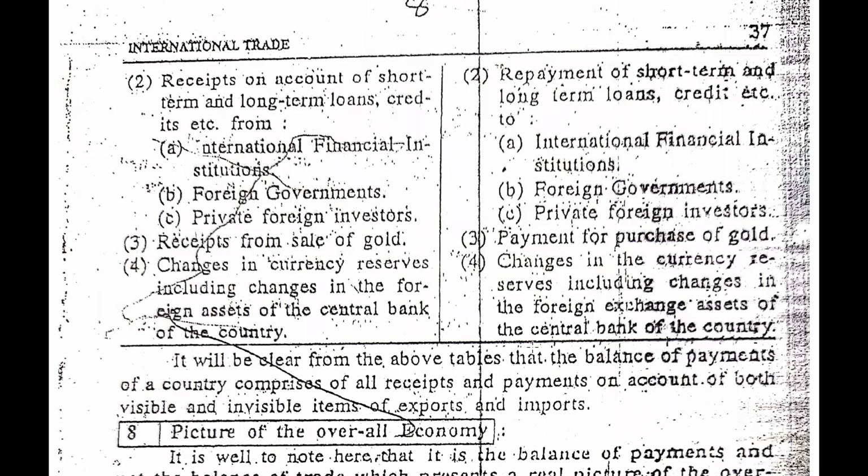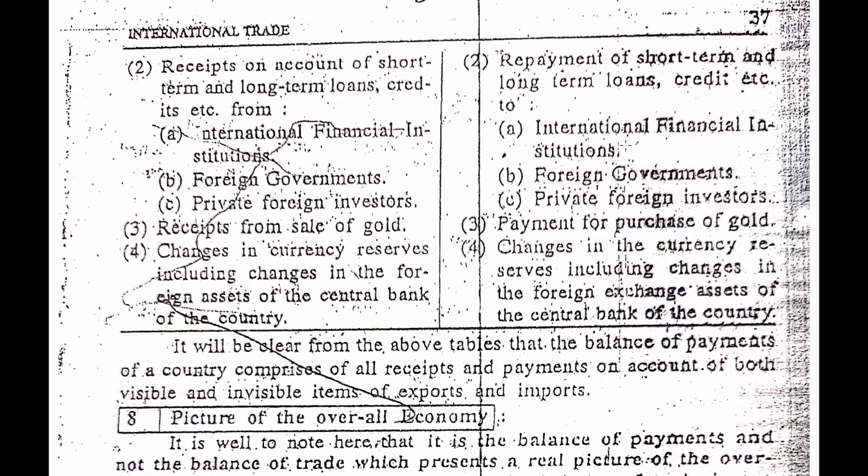And guys, we will see the second point, receipts on the account of short-term and long-term loans, credits, etc. In this, we will consider the loan which is taken from international financial institutions, foreign governments, or private foreign investors. So when a loan is taken from them, and when a loan is received from different countries, we will consider it here.